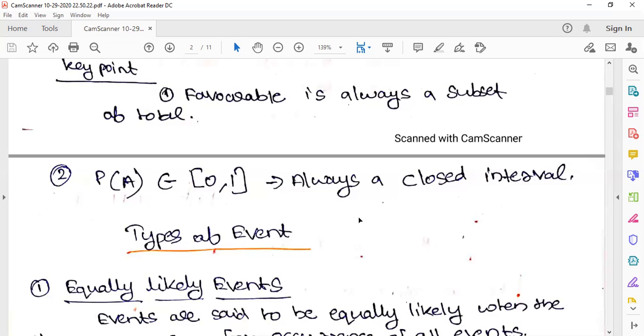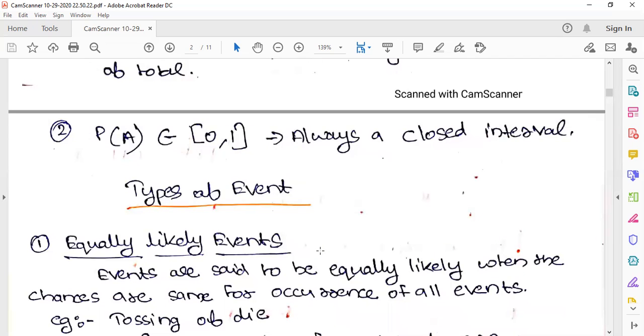Such cases are a random experiment. Then you know what a sample space is, you know what a trial is, how many times you are doing the trial, and all that comes in your normal distribution and such things. Now don't get confused. And then favorable outcome, then what is probability and the range of probability. That's it. Then coming to the types of events, this is the most important portion considering your syllabus. You will get questions from types of events.